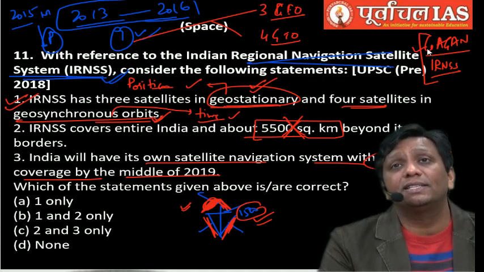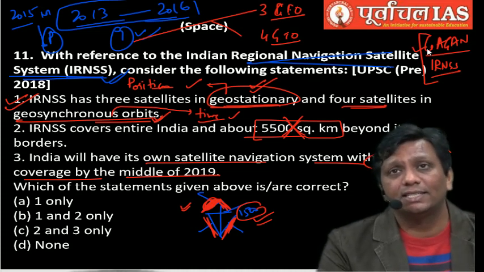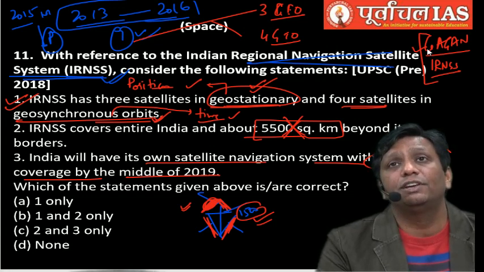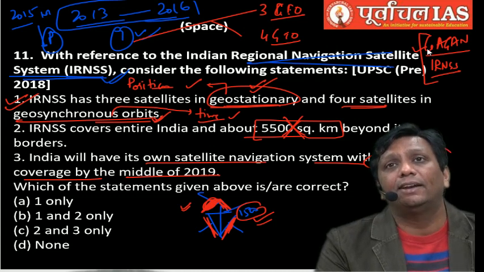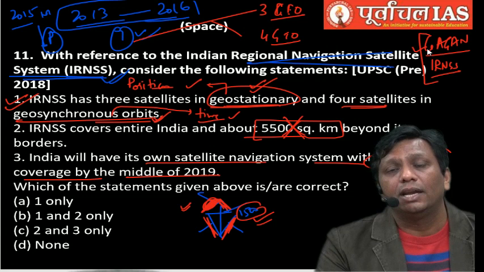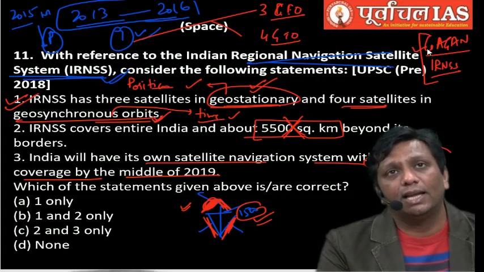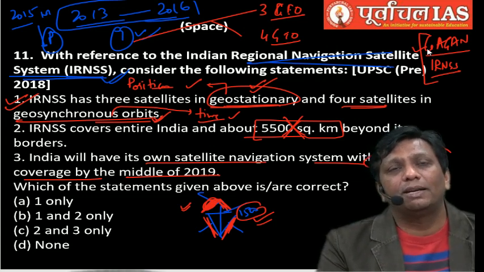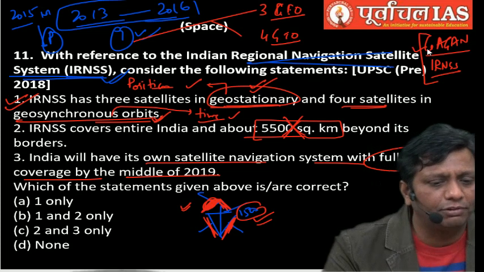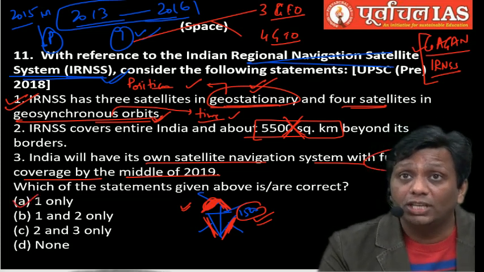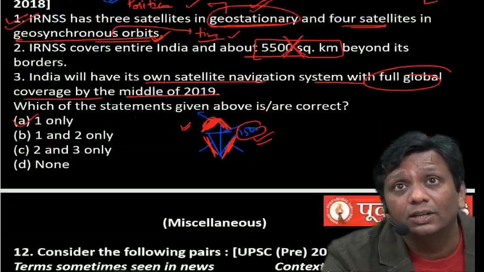Gagan, that is GPS Aided Geo Augmented Navigation system, was also very important for the safety and security of India. And IRNSS is the Indian Regional Navigation Satellite System. So this is the entire discussion you can see here in this 11th question. Overall, which statement is correct here? I hope only the first is right here. Only the first will be right. Every question is a logical question.